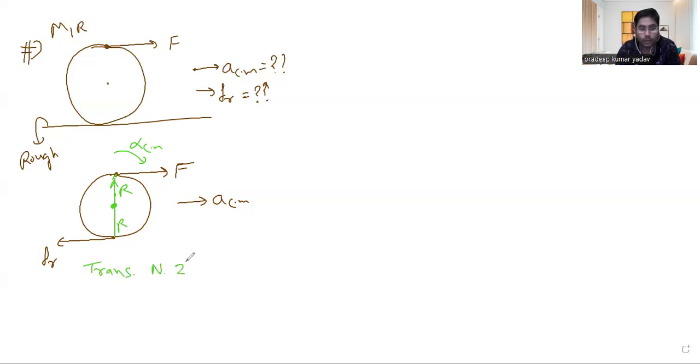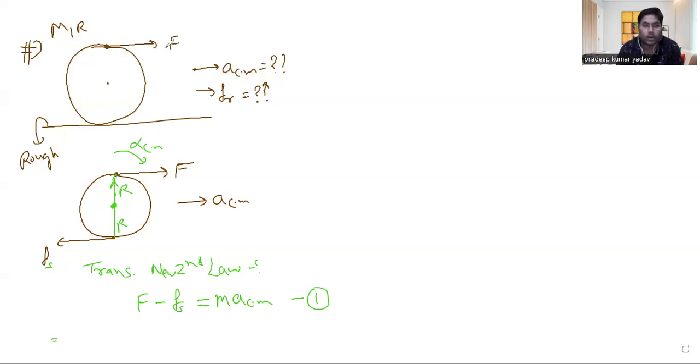In translational Newton's second law, the sum of all forces will be equal to mass times acceleration. So here I will take this force as positive, and the friction is acting in the backward direction. That definitely is static friction. So F minus Fs, static friction, right? These two forces summed together give you mass times acceleration of the center of mass. Now, this is equation 1 for me. ACM is unknown and Fs is unknown, both.